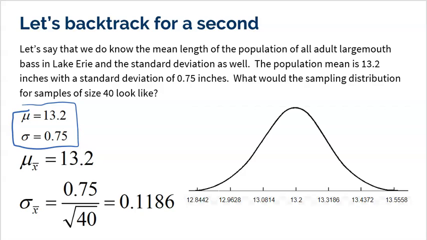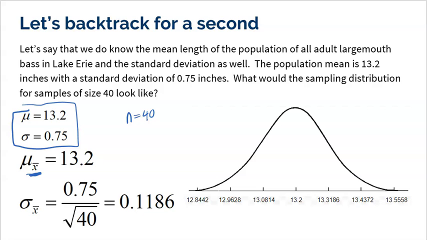Okay, great. Then we could start thinking about samples of size, right? So let's think about samples of size 40. If I were to take out 40 fish from Lake Erie in a sample, which would be very easy for me to actually do and get a mean of, but remember, sampling distribution shows all possible samples. So if I think about all possible samples of size 40, the mean of all the possible means, well, that would be the truth, 13.2, right smack down in the middle. Some samples are going to come back a little higher than that, some a little bit lower.